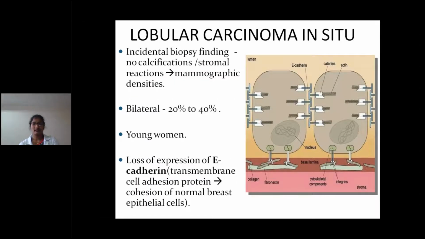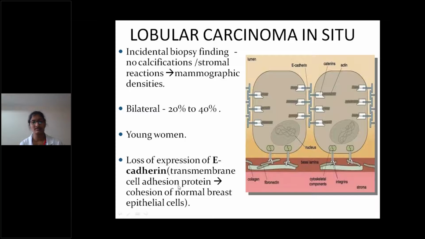Okay. Lobular carcinoma in situ. This is an incidental biopsy finding. No calcifications or stromal reactions are seen. It is bilateral in 20 to 40%. It develops in young women, and the basic pathology is loss of expression of E-cadherin.